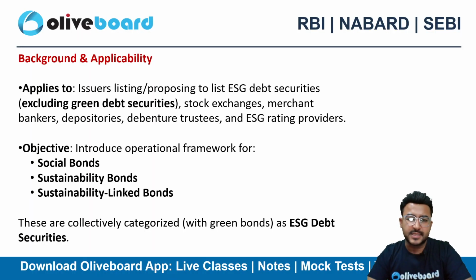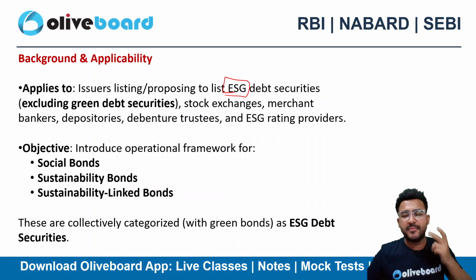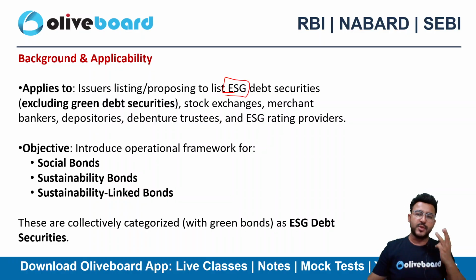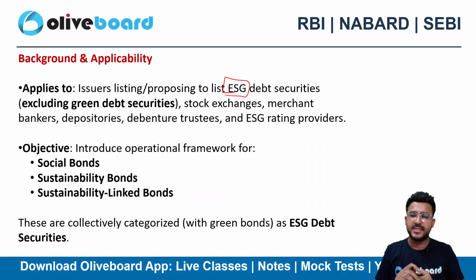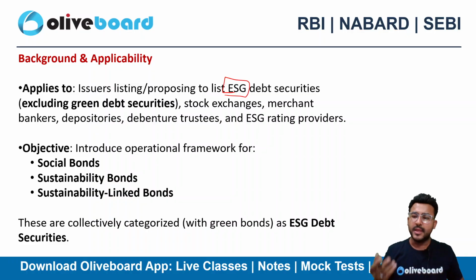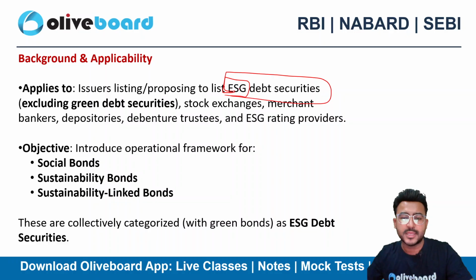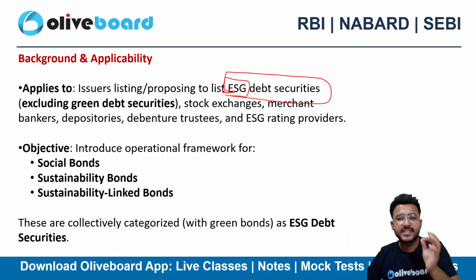So first, let's discuss the background and the applicability. If you don't know the full form of ESG, it is environment, social, governance. In India, the framework of ESG is governed by Sebi. Sebi has released the BRSR framework, Business Responsibility and Sustainability Reporting. That's the framework Sebi has introduced in India for ESG. This particular circular is only related to ESG debt securities.